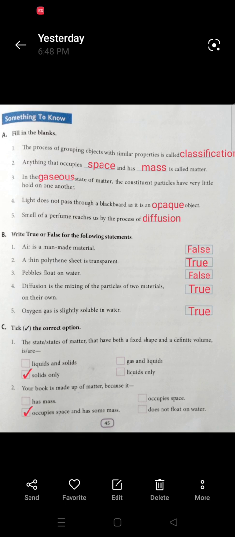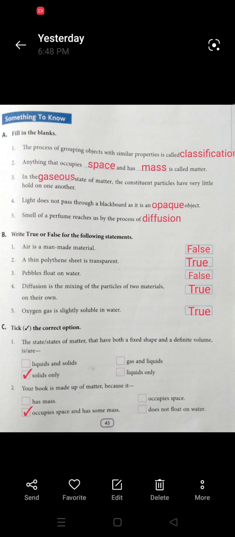True. Now tick the correct option. The states of matter that have both a fixed shape and a definite volume is: liquids and solids, gas and solids, solids only, liquids only.